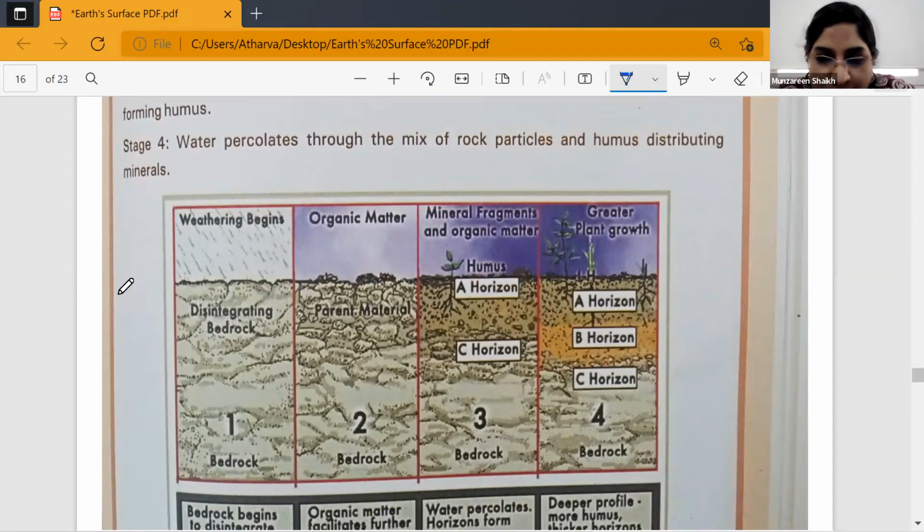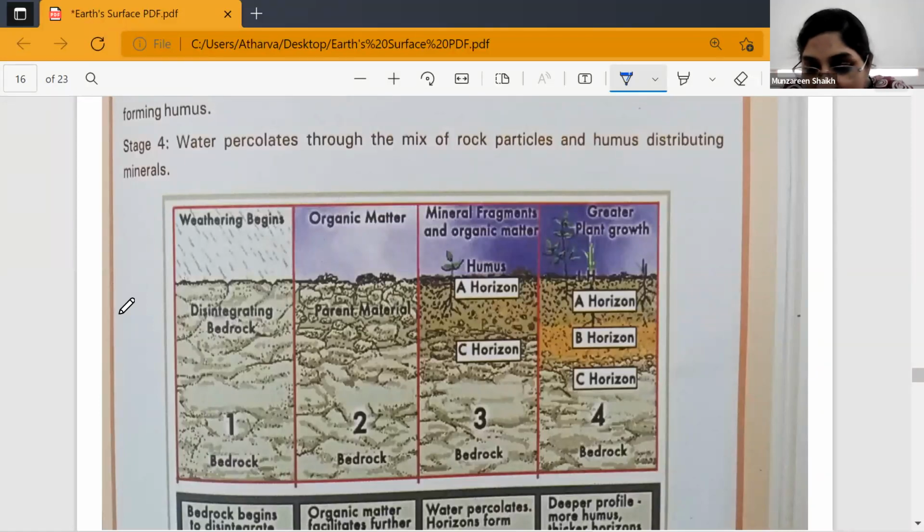Slowly and gradually. Okay. Yes, ma'am. All right, now we'll see the fourth stage. Water percolates through the mix of the rock particles and humus, distributing minerals. Can you see? More water gets percolated and there is a formation of three different layers.